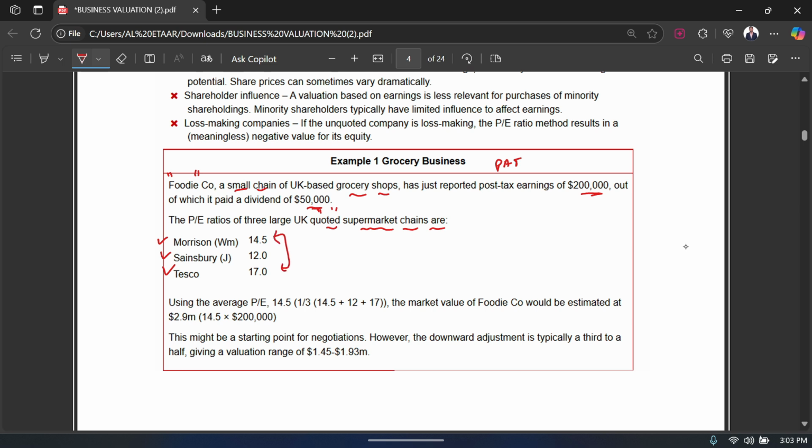Now obviously I'm not going to take any one of them because that's not going to be fair. So what's the most fair way? I know 3 companies from the same industry with PE ratios of 14.5, 12.0 and 17.0, so it's much more rational to take an average of those 3. We get an average PE ratio of 14.5, which is the average PE ratio of the industry that I operate in. So I got 14.5 as my PE ratio.